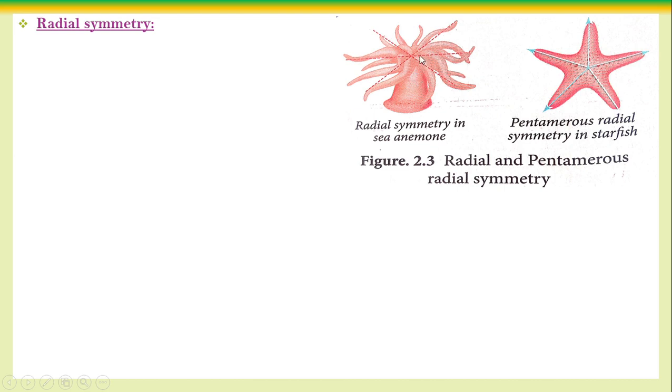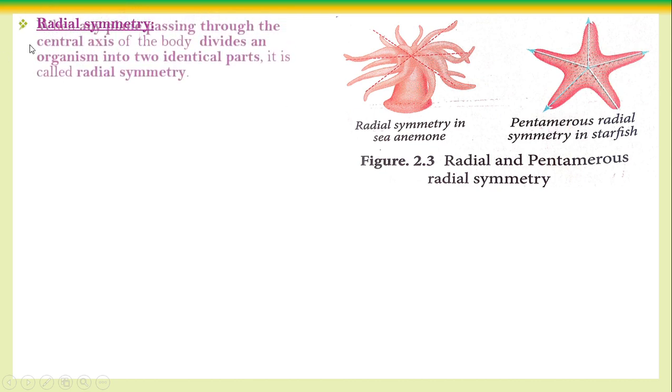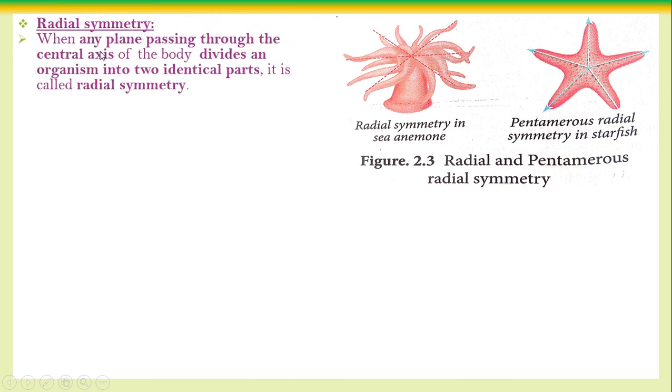Because the body of the animal is the cylindrical, at any plane of axis, what's the problem? Any plane of axis, the animal can be cut into two equal half. That is called as the radial symmetry. When any plane passing through the central axis, the body can be divided into two equal half. That is called as the radial symmetry.